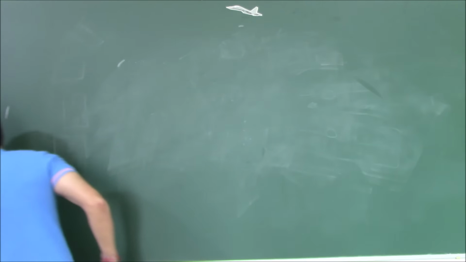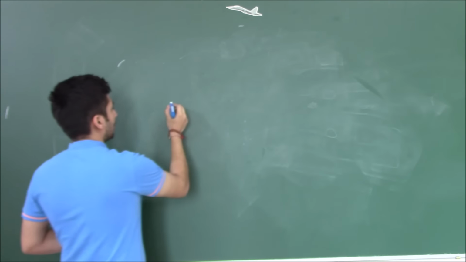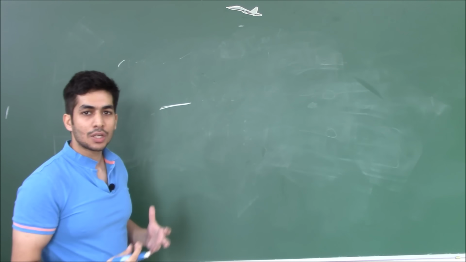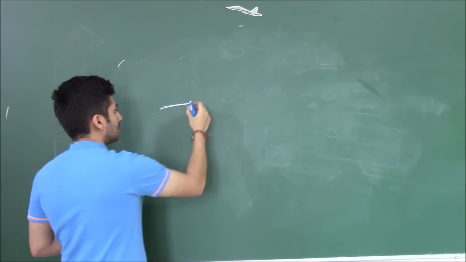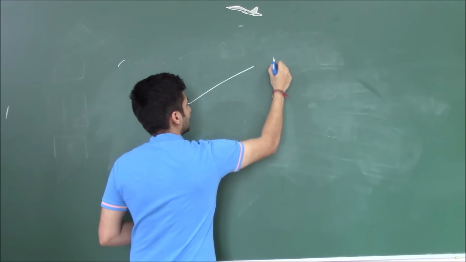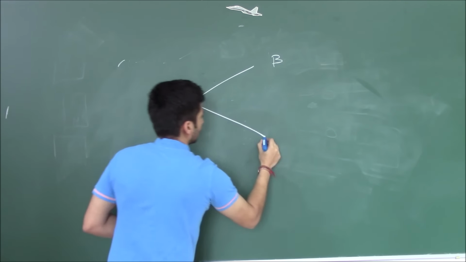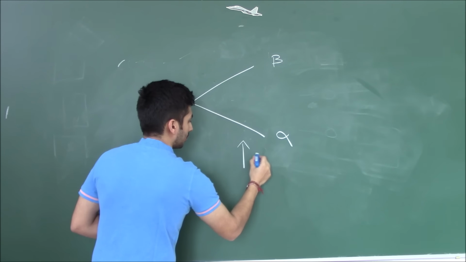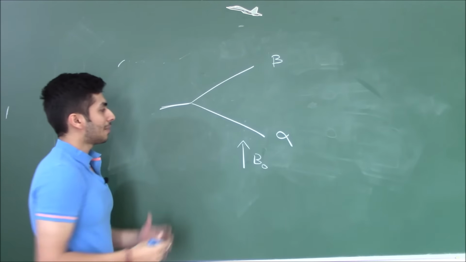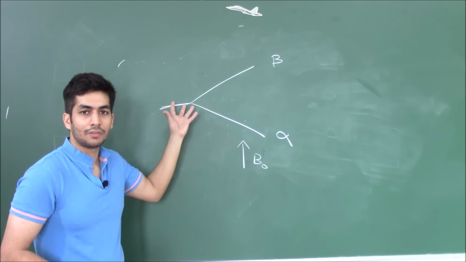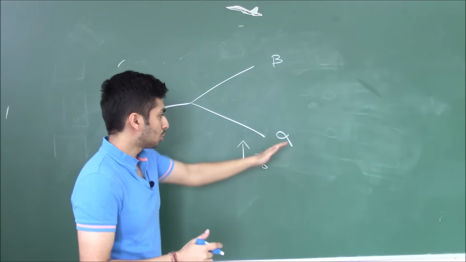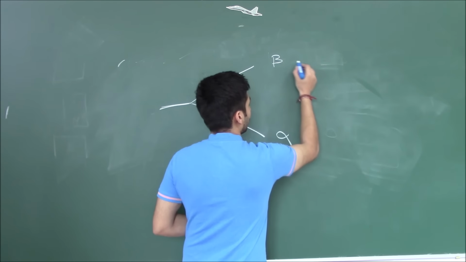Right, so we have some energy which is degenerate when we don't have an external magnetic field. As soon as we apply an external magnetic field, it gets split into 2 energy levels, let's say beta, and the other one, let's say alpha. This is in the presence of our external magnetic field, let's say B0. So in the presence of the external magnetic field, this energy level gets split into alpha and beta, that is two energy levels. Okay, so this one is of lower energy and this one is of higher energy.